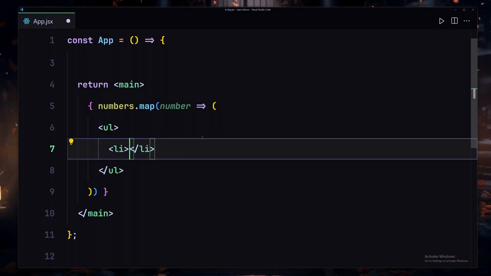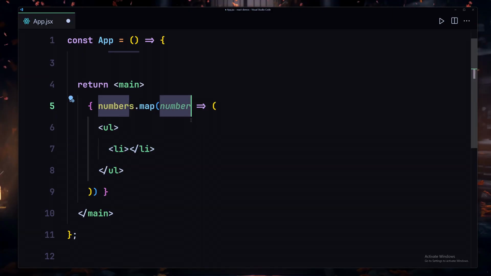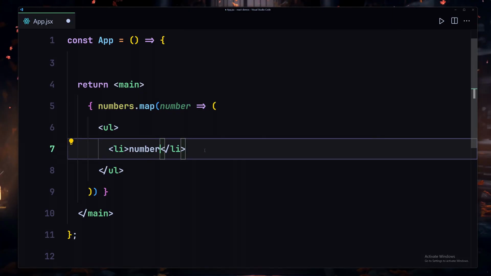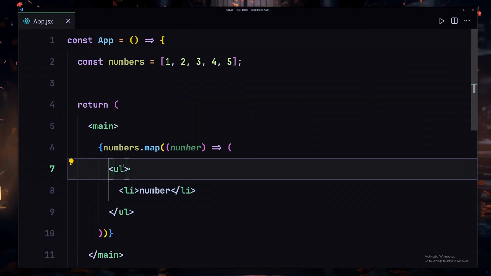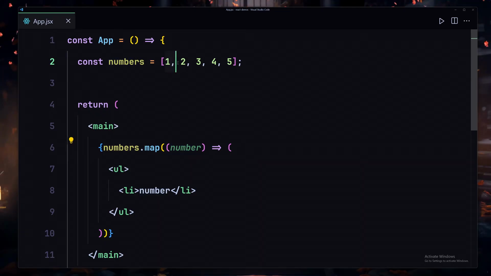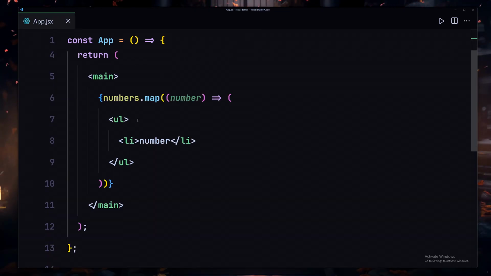So now inside this LI, a lot of people will think that we are just going to copy this number, place it right here and save our file, and that's going to be it. Let me say that once again. We are now iterating over each element inside this array. We are now rendering that to our browser. But now watch what happens.